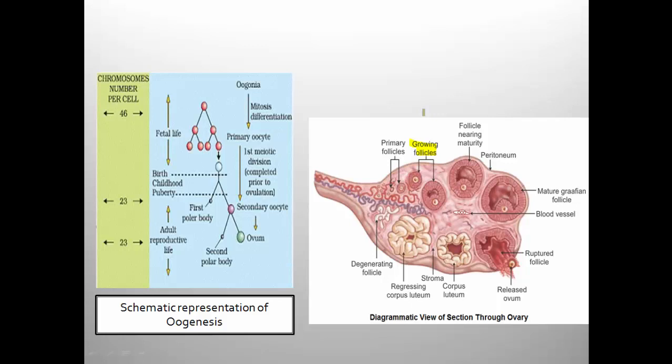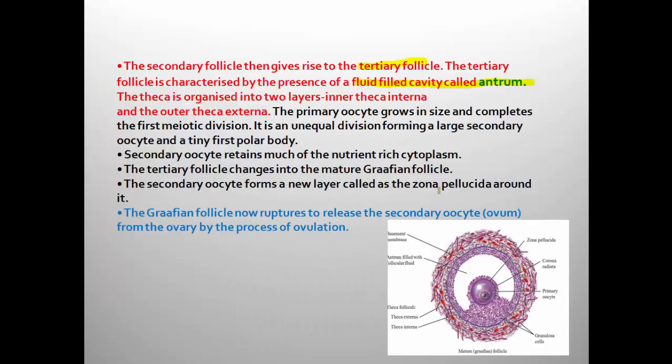Secondary follicle is covered by granulosa as well as theca. When secondary follicle develops, here you can see the cavity. Inside the secondary follicle, when a fluid filled cavity develops, it is called the tertiary follicle. That means tertiary follicle contains granulosa cells, theca, as well as a fluid filled cavity called antrum.